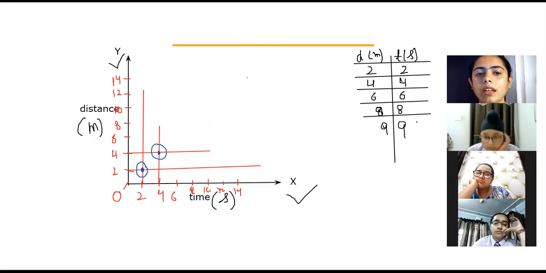Chaliye. Now similarly, now you are going to do it onto your notebook. First of all, do for 2, 2, 4, 4, and then draw for 6, 8, and 9. Do it.